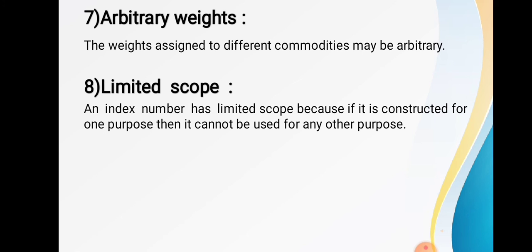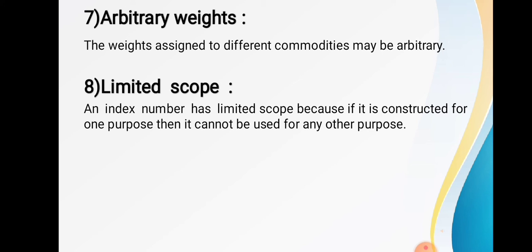The seventh one is arbitrary weight. The weights assigned to the different commodities may be arbitrary. And the eighth one is limited scope. An index number has a limited scope because if it is constructed for one purpose, then it cannot be used for other purposes. So it has a limited scope.